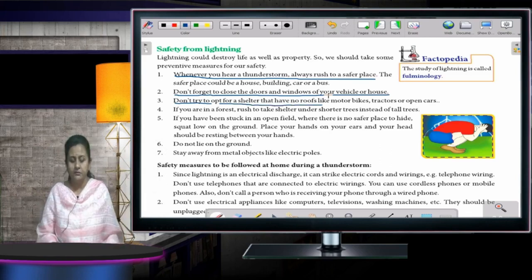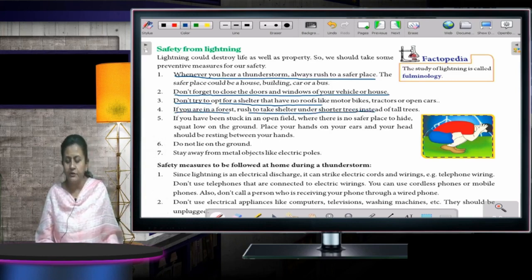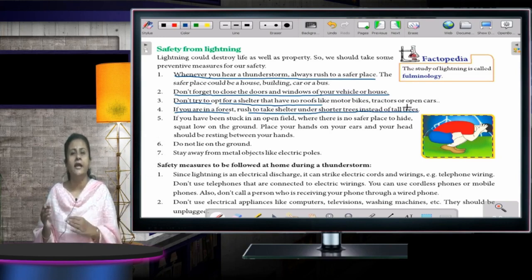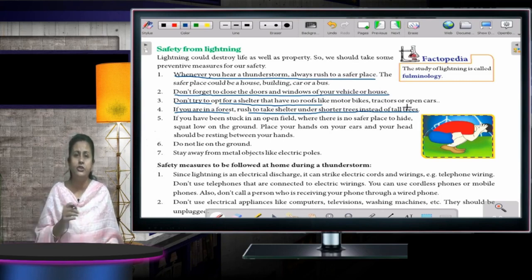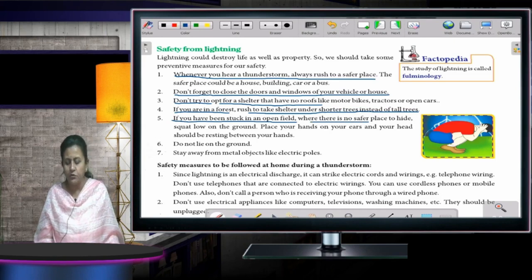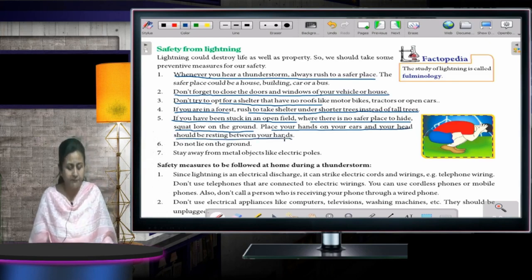Okay, children? Then, if you are in a forest, rush to take shelter under shorter trees instead of tall trees. Okay? Don't go and stand under the tall tree. In fact, take shelter where the trees are short. Okay? If you have been stuck in an open field where there is no safer place to hide, squat low on the ground. Place your hands on your ears and your head should be resting between your hands. Fine? Do not lie on the ground.